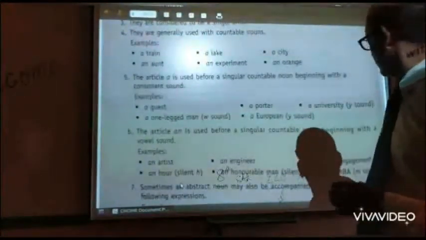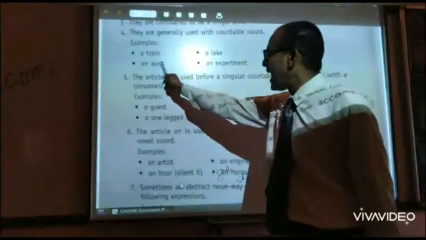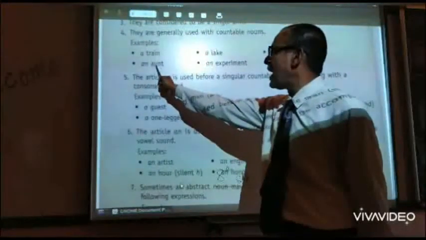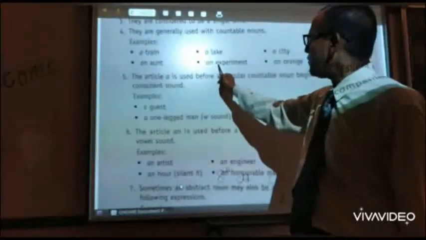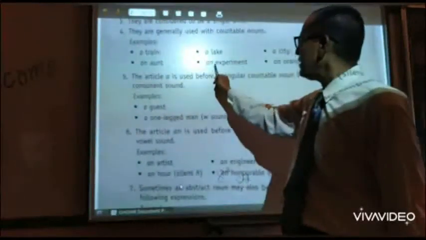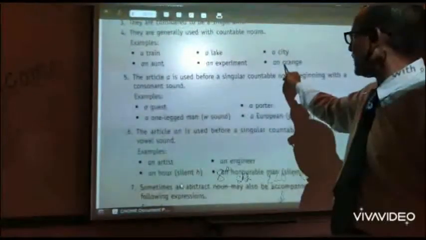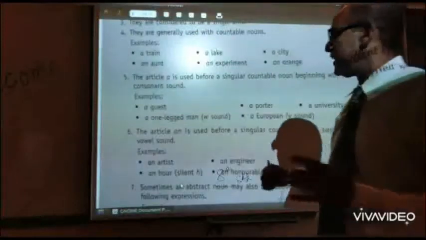So we have a train, but an ant. Why an ant? Because A is the starting letter in ant. Experiment starts with a vowel, so it is an experiment. Orange starts with O, that is a vowel, so an orange. So that is the general rule.